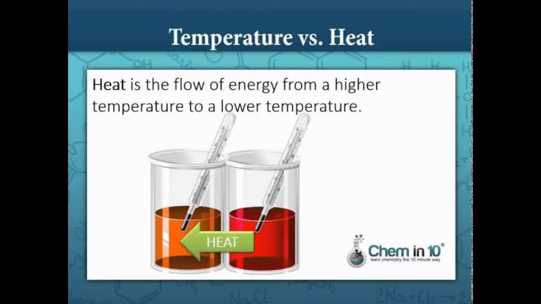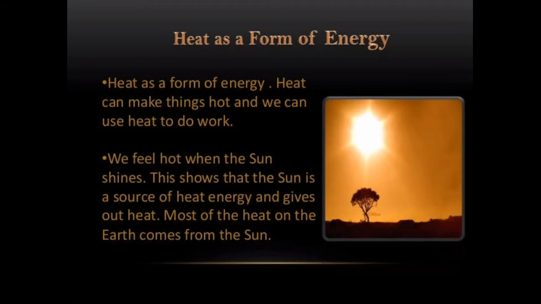Actually, heat is a kind of energy that transfers from an object at a higher temperature to the colder object. The energy flow which makes an object appear hot or cold to us is called heat. So heat is the flow of energy from a higher temperature to a lower temperature. It is a kind of energy. Heat is a form of energy. Heat can make things hot and we can use heat to do work.